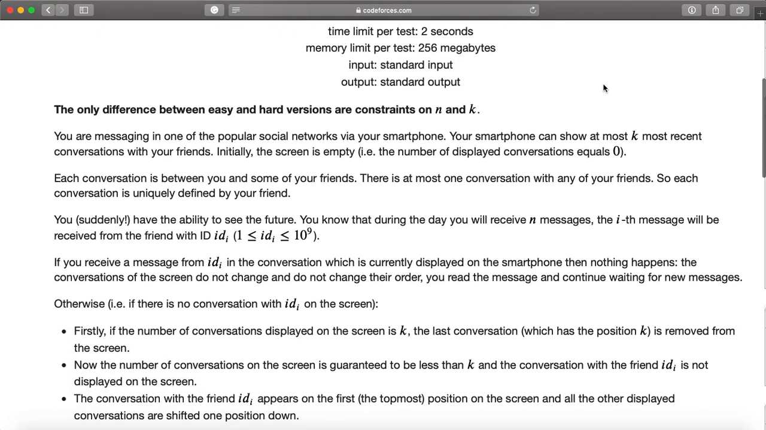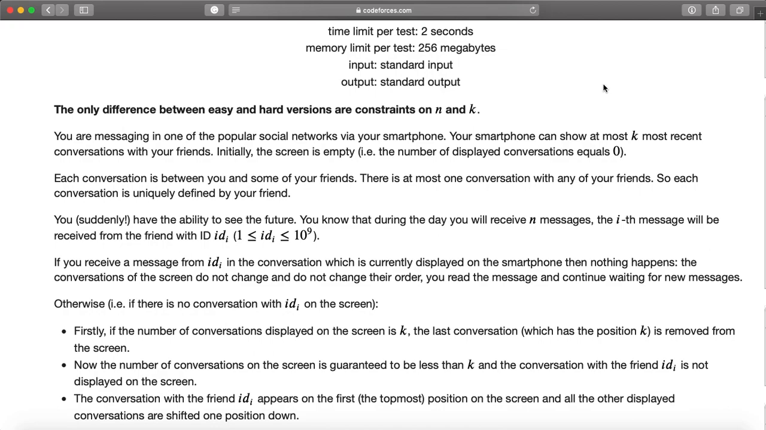So the problem can be read as: the only difference between the easy and the hard version are constraints on n and k. Okay, so we are solving the easy one first. You are messaging in one of the popular social networks via your smartphone. Your smartphone can show at most k most recent conversations with your friends. Initially, the screen is empty. Number of displayed conversations equals 0. So your smartphone can show at most k recent conversations, and initially the screen is empty.